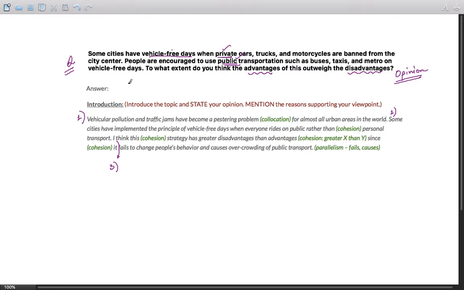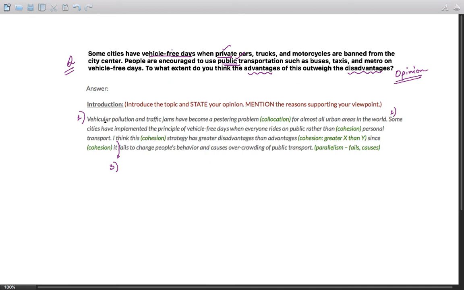It's a general statement about vehicle-free days. So you can also omit this statement. This is not necessary. You can directly jump to the second statement, but I prefer writing it since I've developed a habit. It's not really important for your IELTS exam.